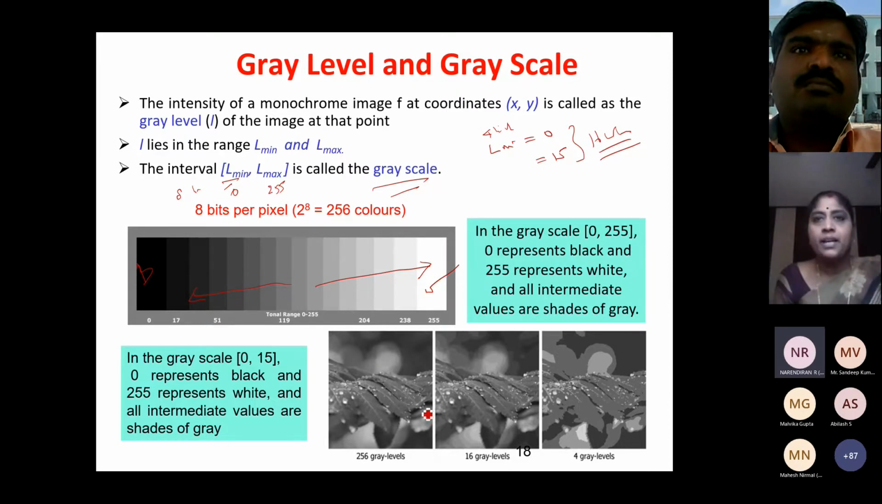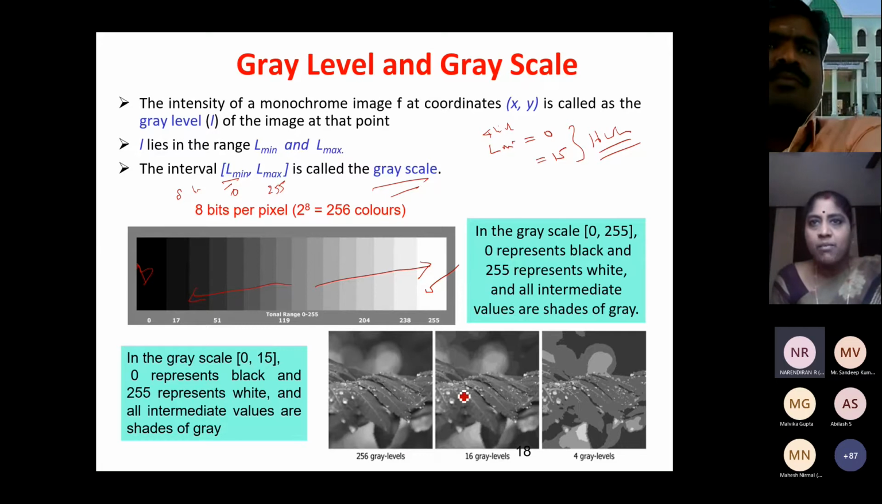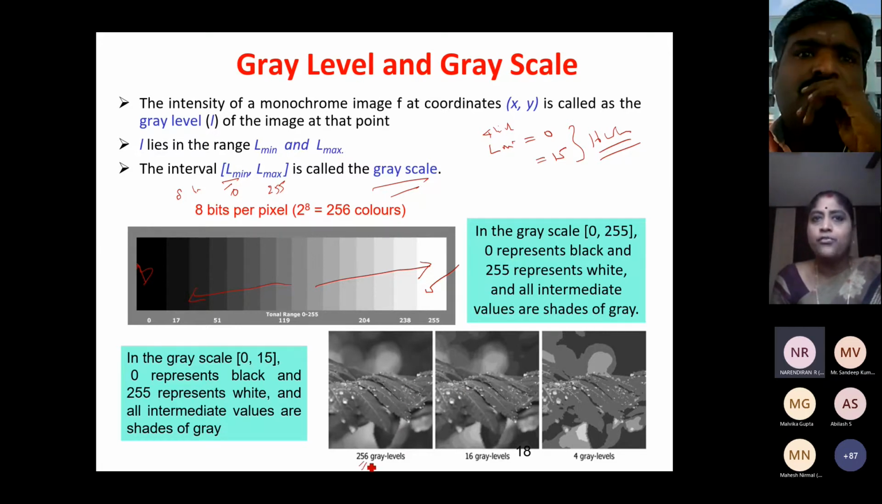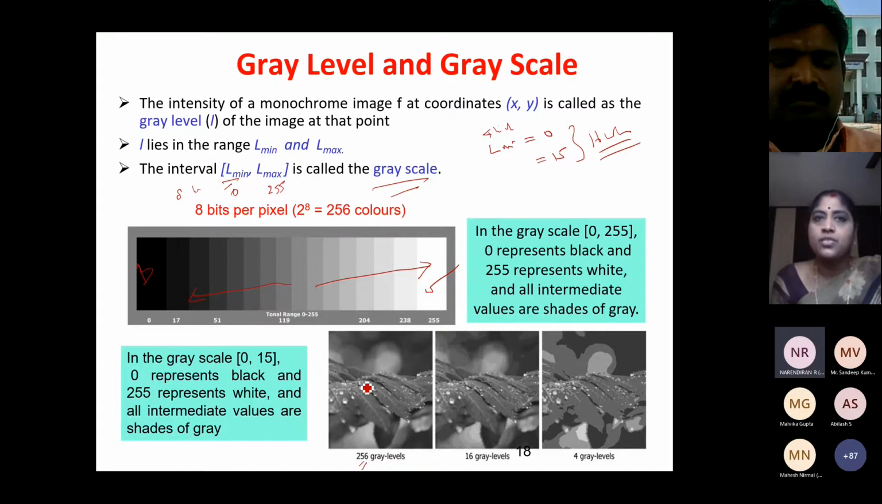So here we can see the same image I am drawing using 256 colors. So different shades of gray I can use. So the image looks very beautiful, right? So the resolution is very good. It is realistic in nature. How many gray levels am I using? Because to build this image, I am using 256 gray levels.